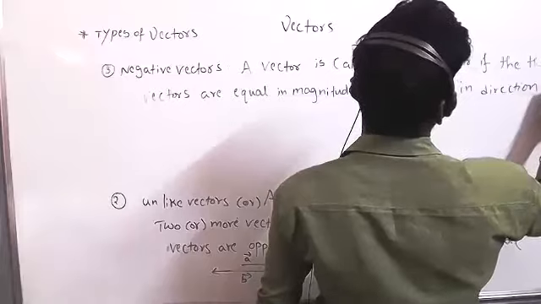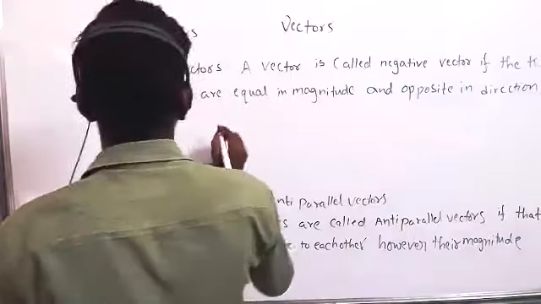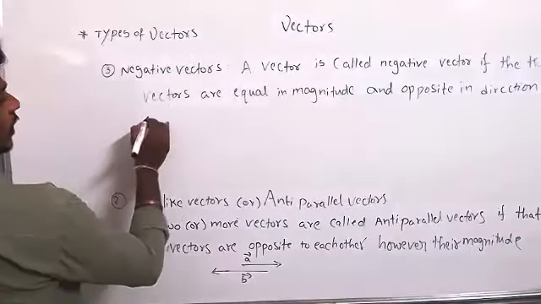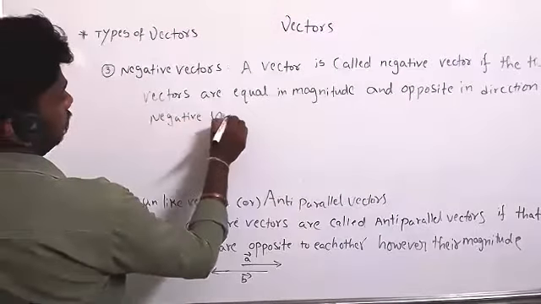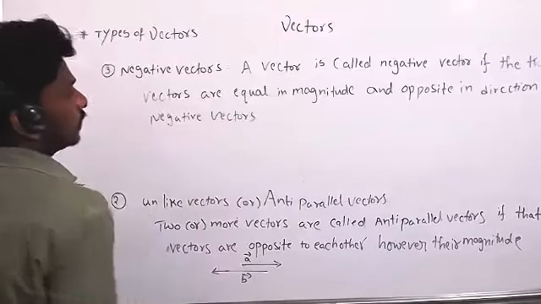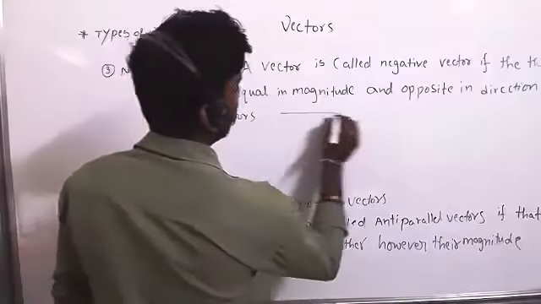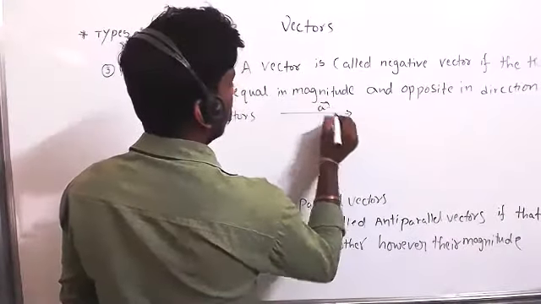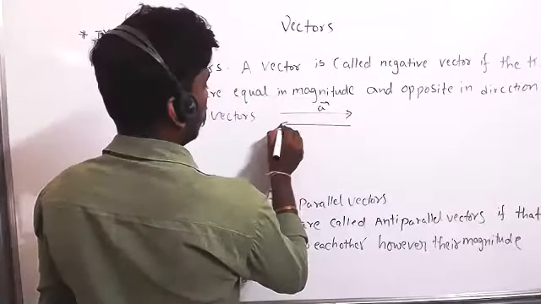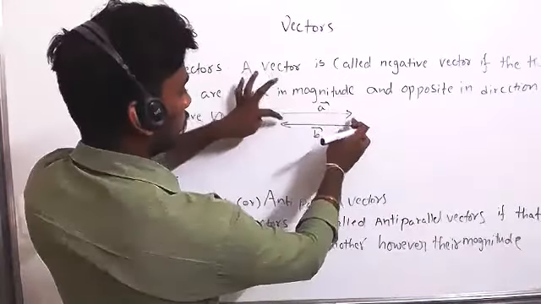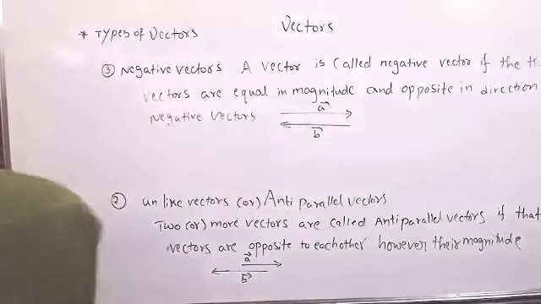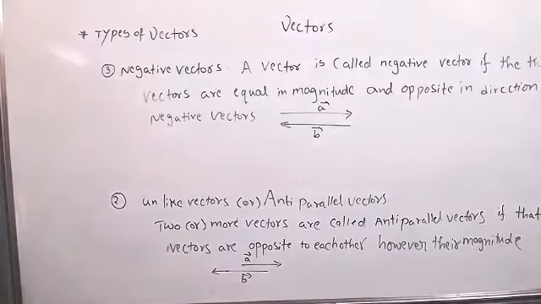So the size remains the same, but the direction is different. They are called negative vectors. That means it is a bar my vector and it is b bar my vector. Both are the same in magnitude but opposite in direction. Clear? Yes, sir.